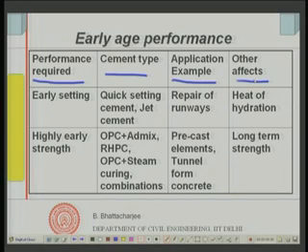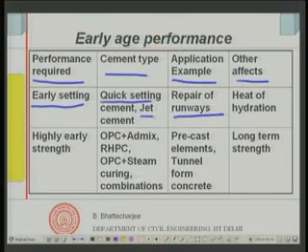For example, if I want repair of runways, I mentioned, where you can't stop your traffic, or even roads sometimes where I can't stop my traffic, then the cement that I would be using should have the performance, that is, it should have very high early setting. And in such cases I use quick setting cement or the jet cement I mentioned earlier when we were discussing types of cement, which sets very fast. So, if I require very high early setting, then I can use jet cement.